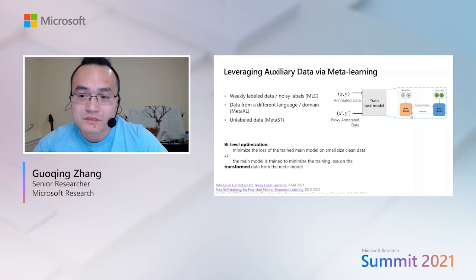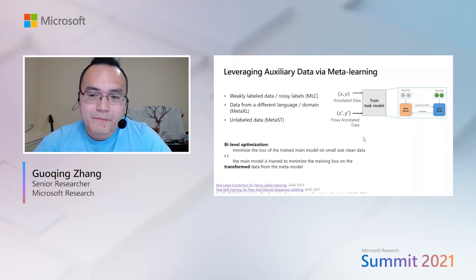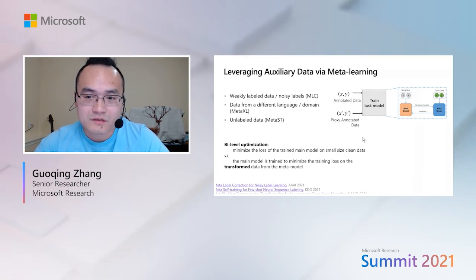The way we do this is that we take the trained main model and evaluate its performance over this clean data, such that this loss can be used as feedback to backpropagate to update our meta model. So this essentially boils this entire framework down to a bi-level optimization process, which is also very similar to classical meta-learning. In the outer loop, we minimize the loss of the trained model over this small set of clean data, whereas in the inner loop, our main model is trained to minimize the training loss over the transformed data from the meta model.